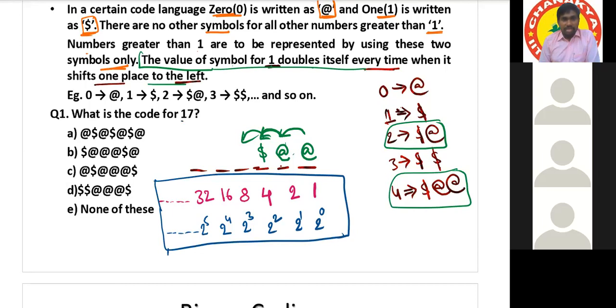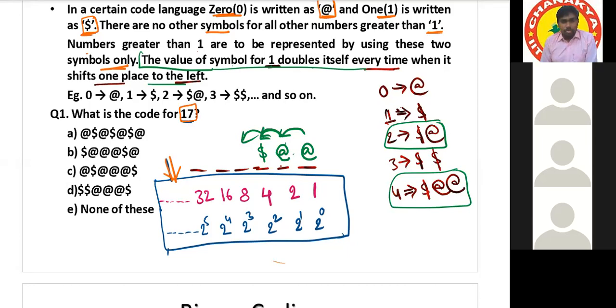What is the code for 17? That is the question. These are the numbers available for you, whatever numbers are there in the box: 1, 2, 4, 8, 16, 32, and so on. With these available numbers, you have to form 17. Tell me the combinations.